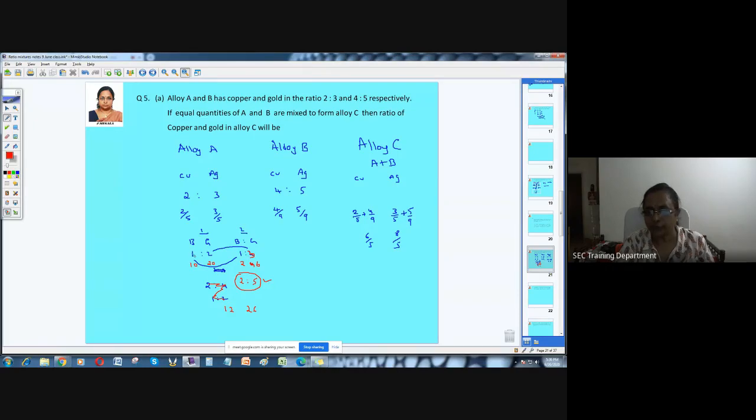What you have to do is convert that. That's the reason whenever ratios are given, I keep them in the form of 2x, 3x, and for y, 4y and 5y. So this is what we are going to add. We can't add the ratios directly. If you add ratios directly, you may not get the right answer.